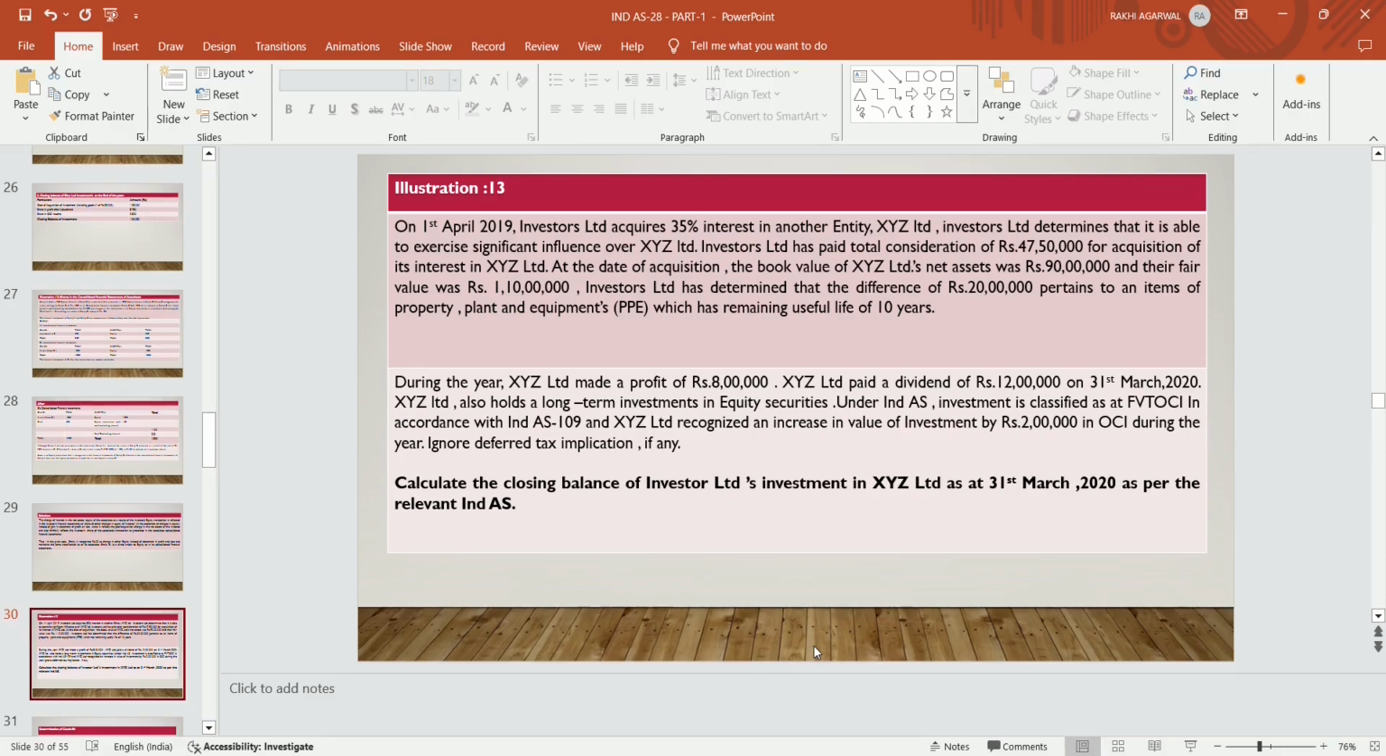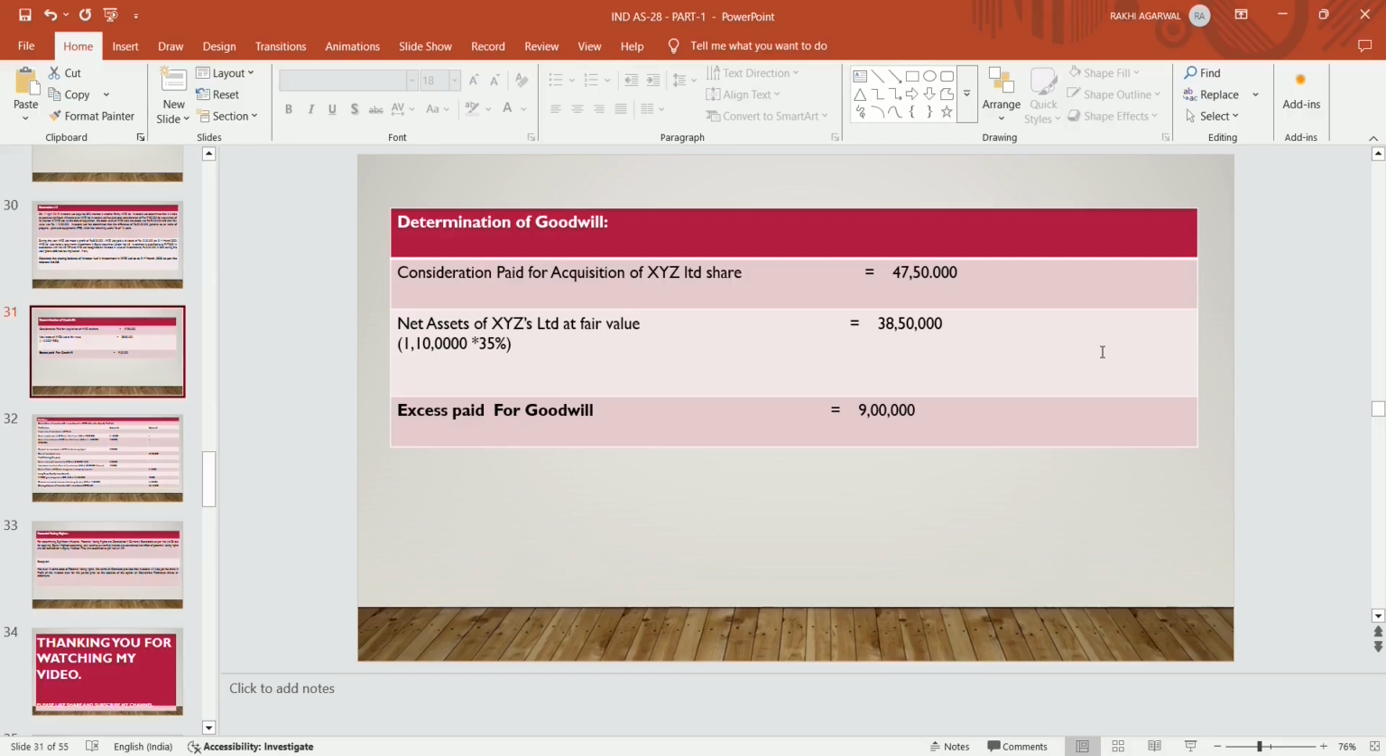Calculate the closing balance of the Investors Limited investments in XYZ Limited as at 31st March 2020 as per the relevant Ind AS. Determination of goodwill. Investor company paid a consideration to XYZ Limited for acquisition of their equity, that is 35% of equity, which becomes 47,50,000. Net asset of the investee company, XYZ Limited, at fair value is 1 crore 10 lakhs, of which the investor's share of 35% becomes 38,50,000. The excess amount paid in the form of goodwill becomes 9 lakh.